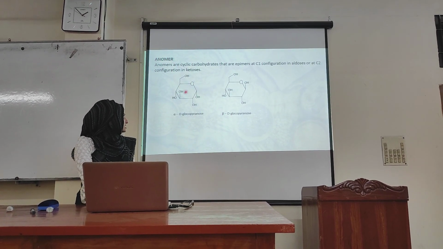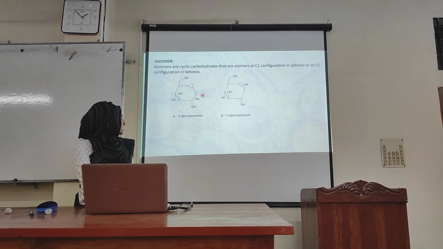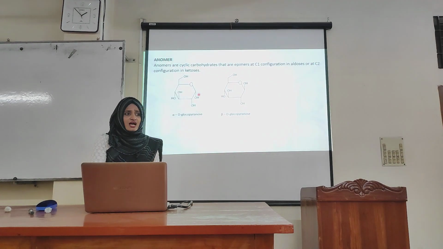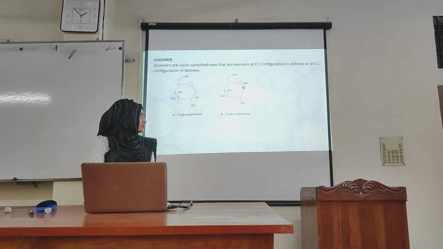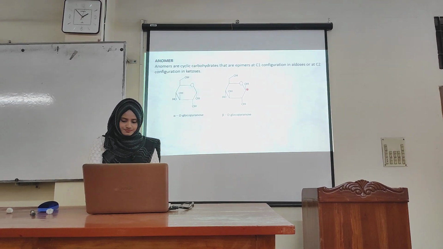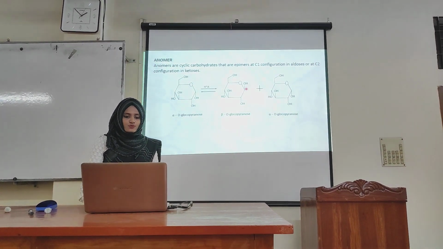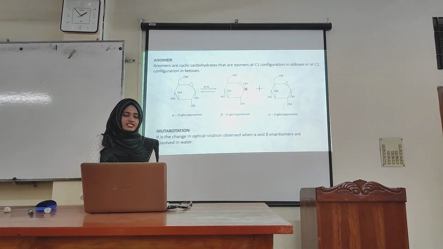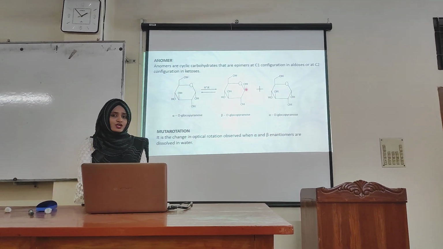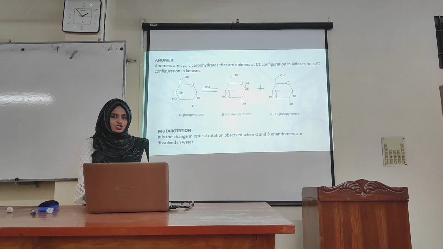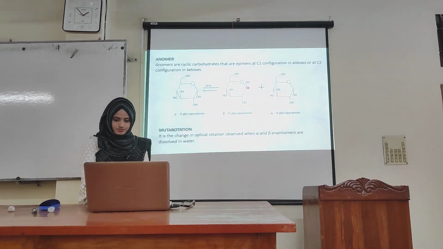The one in which the hydroxyl group is in the downward position is designated as alpha anomer, and the one in which the hydroxyl group is in the upward position is designated as beta. This process is called anomerization. In this process the optical rotation changes, and the change of optical rotation is called mutarotation.